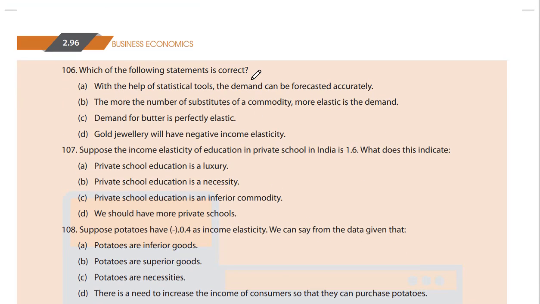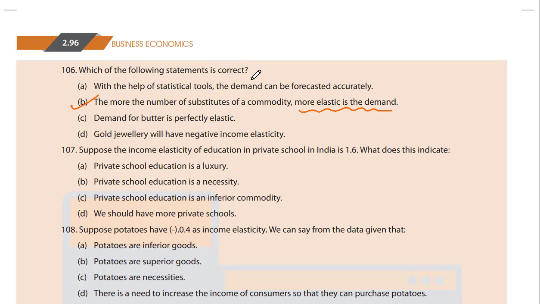106. Which of the following statements is correct? A. With the help of statistical tools, the demand can be forecasted accurately. B. The more the number of substitutes of a commodity, the more elastic is the demand. C. Demand for butter is perfectly elastic. D. Gold jewelry will have negative income elasticity. It is B. This is correct.